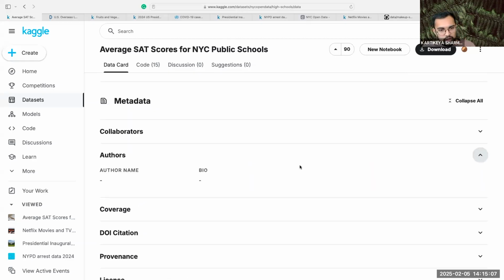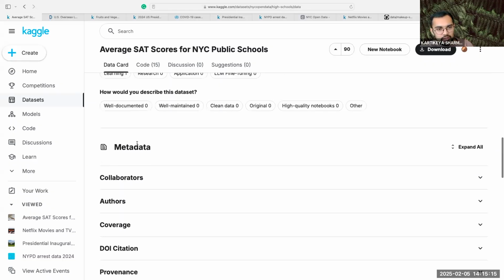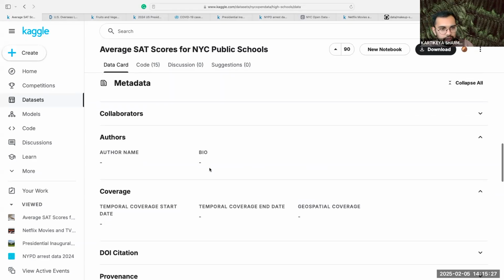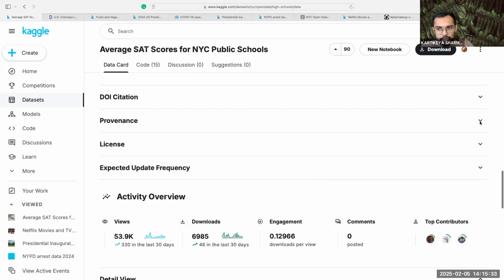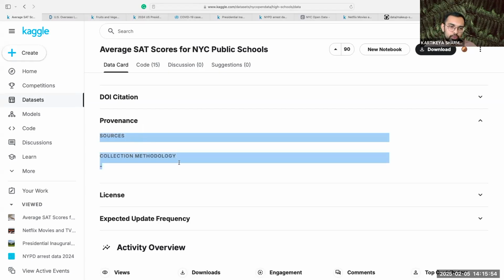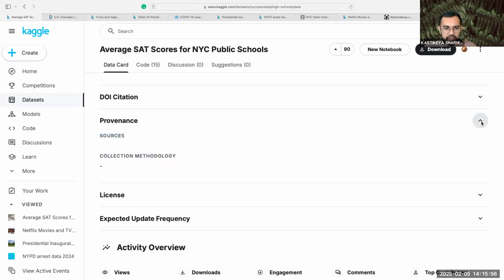Focusing in on the author, right? And looking back at that credibility score that Kaggle gave it. If we look at the metadata for this data set, there's no name for the author. A lot of this required metadata is empty. If I look at provenance, so provenance means what is the source of the data? You usually want data sets with high data provenance, meaning you can easily trace actual data back to a credible source. The value is empty here. So we don't really get an idea of where this data is coming from.